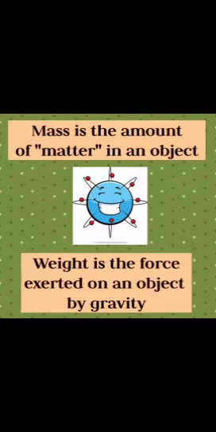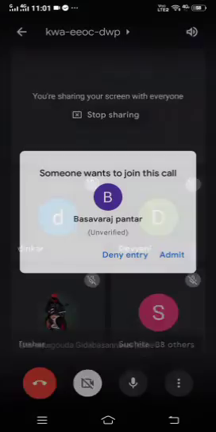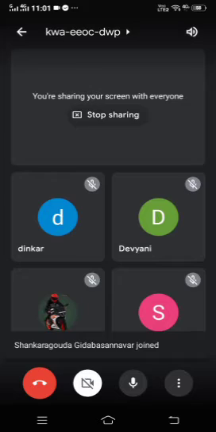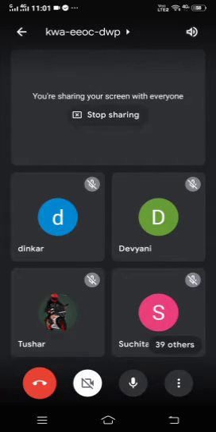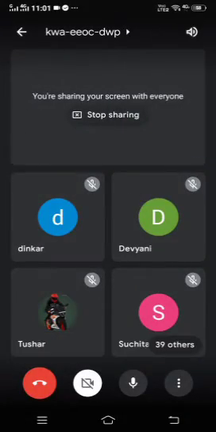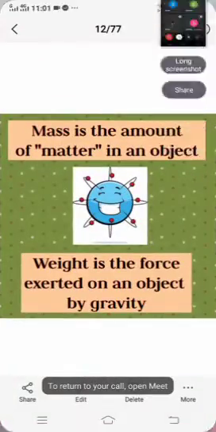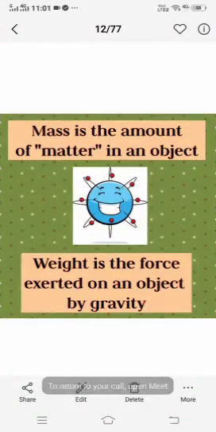Its weight is obviously due to gravity. Its mass is due to the contents in it, that is the coconut oil. It has mass because of what it contains.